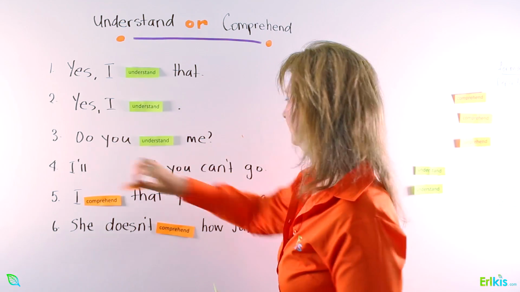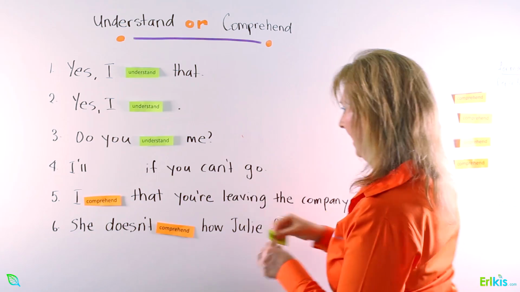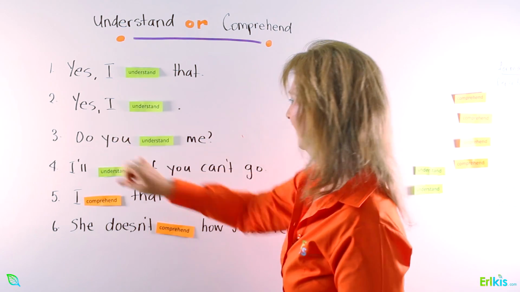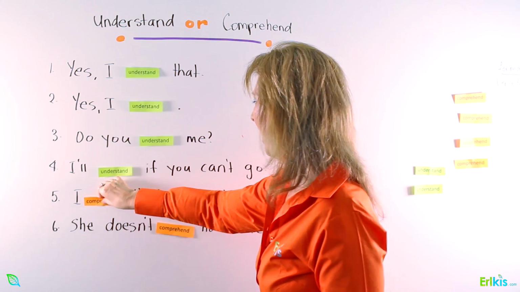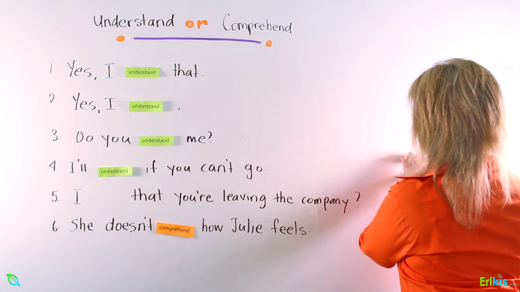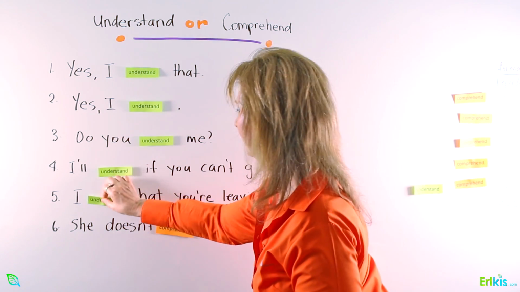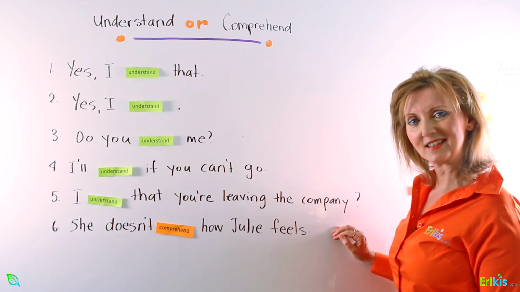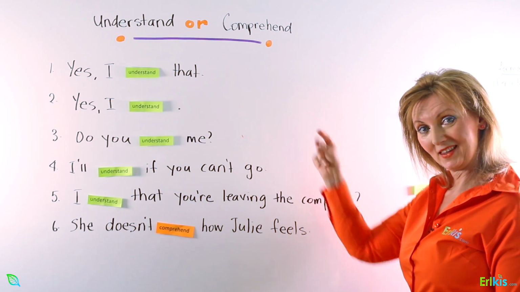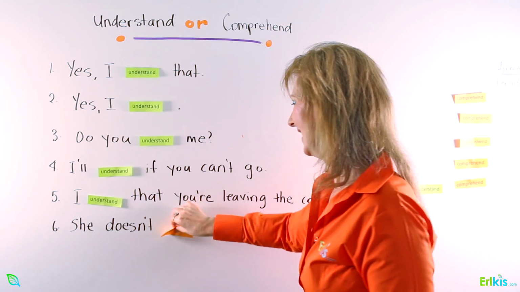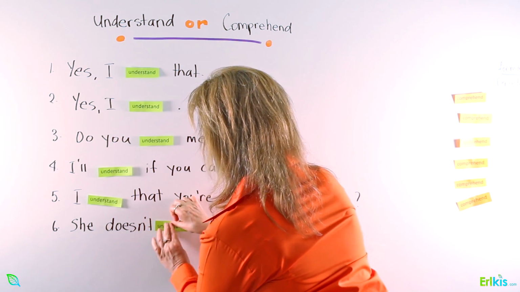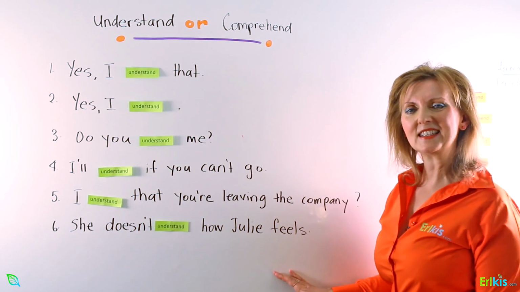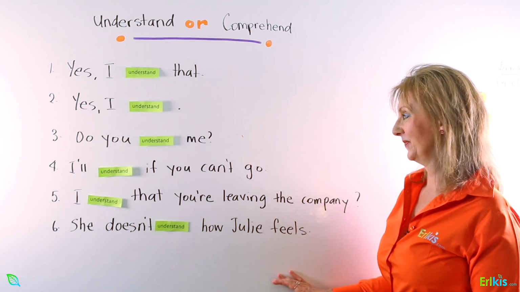I will understand if you can't go. Yep. I understand. I understand that you're leaving the company. Yep. And lastly, she doesn't understand how Julie feels.